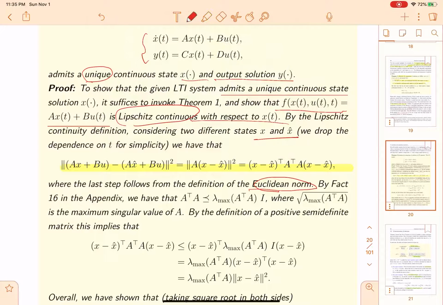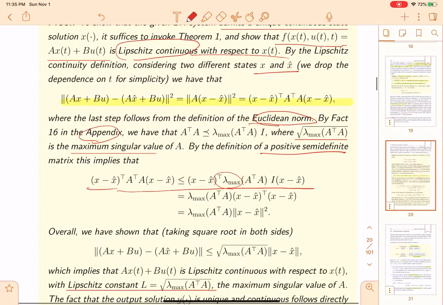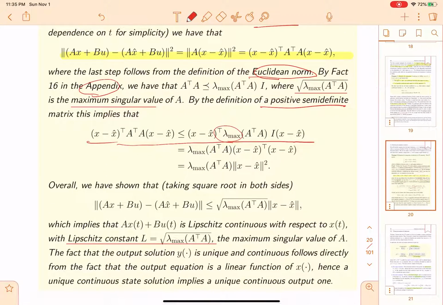And we will prove that in the appendix, so we don't need to worry about it here. By the positive semi-definite matrix definition, this form will be smaller or equal to lambda, that is the eigenvalue, and this equation represents the maximum singular value of A. So overall, we will have shown this equation, taking the square root of both sides.